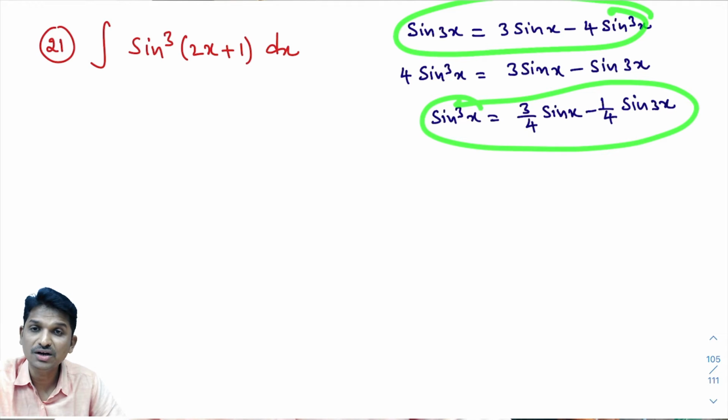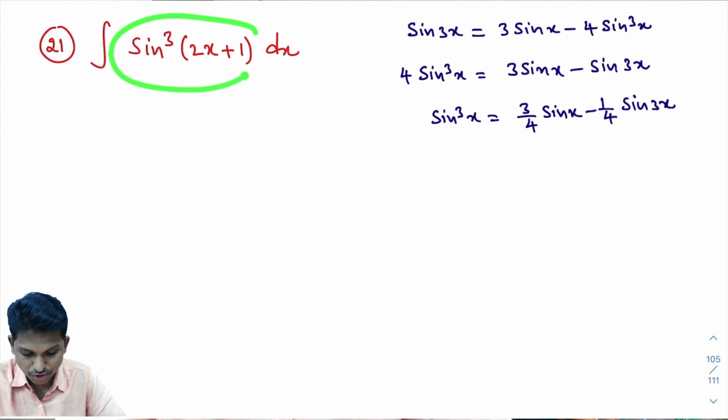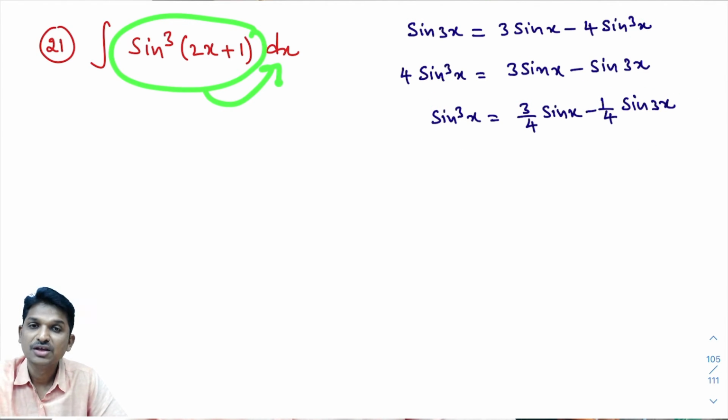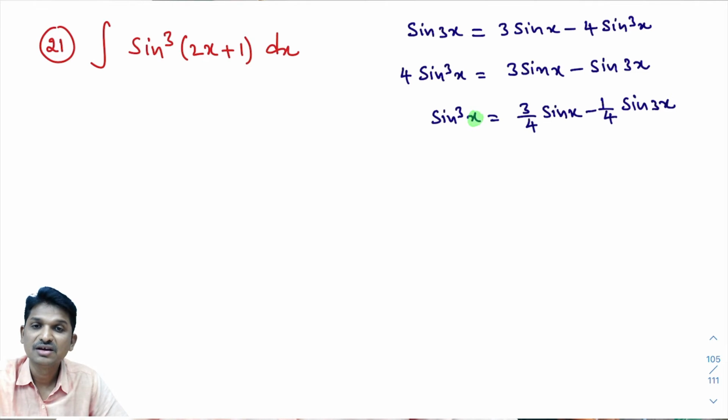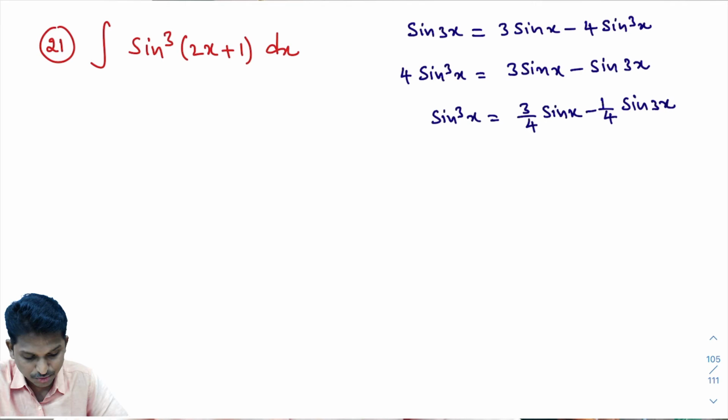Actually, what you want is integral of sine cube 2x plus 1 dx. Look here, as you know sine cube x, from this I can write sine cube 2x, sine cube 4x, sine cube 2x plus 1. So here what I need is sine cube 2x plus 1.